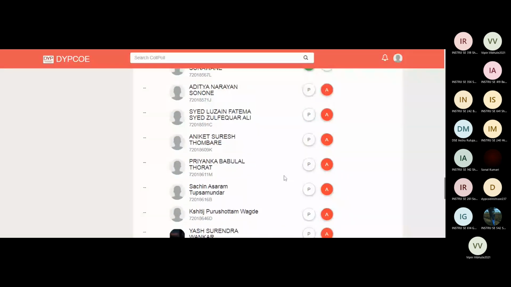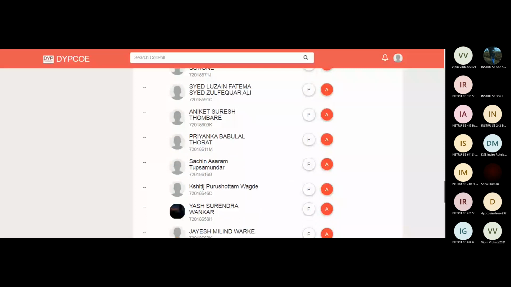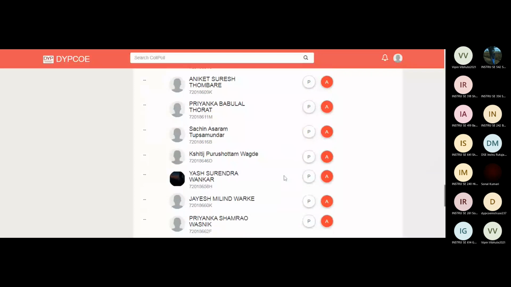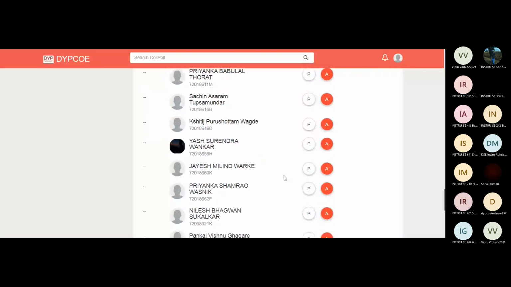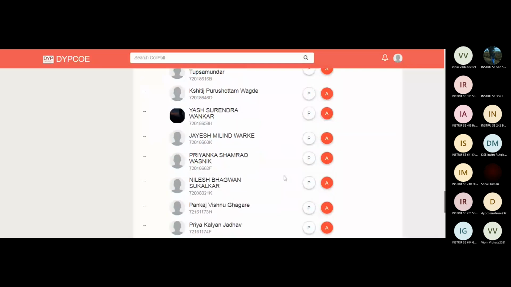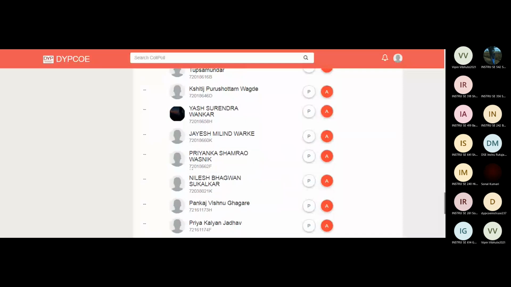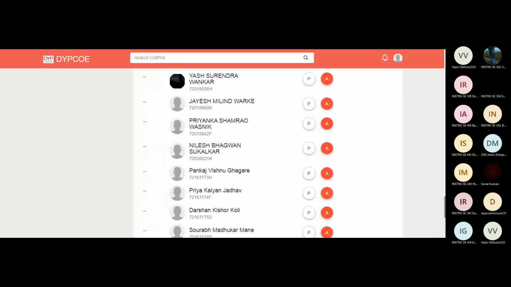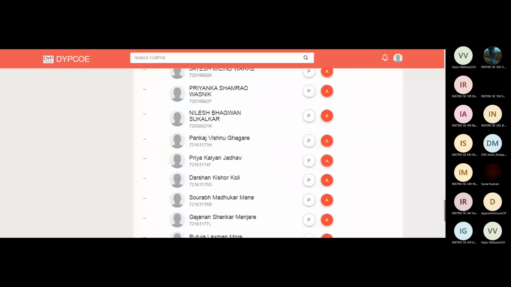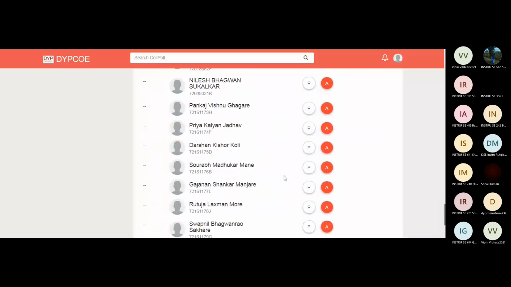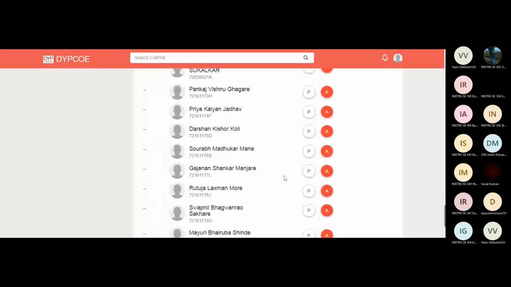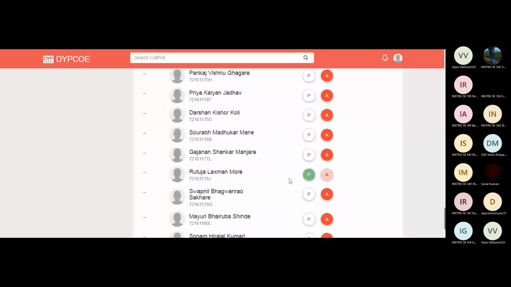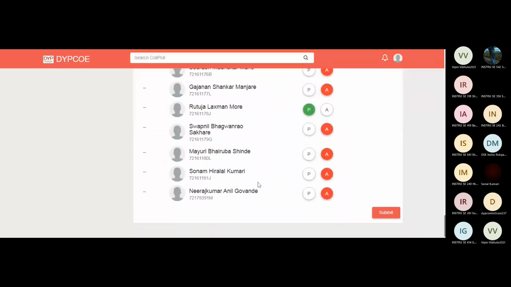Aniket, Priyanka, Sachin, Kshitij, Yash, Jayesh, Nilesh, Pankaj, Priya, Darshan, Saurabh, Gajanan, Tuja, present, sir.